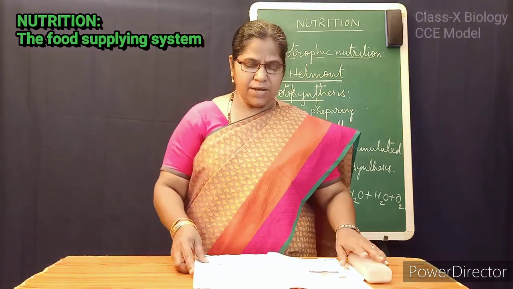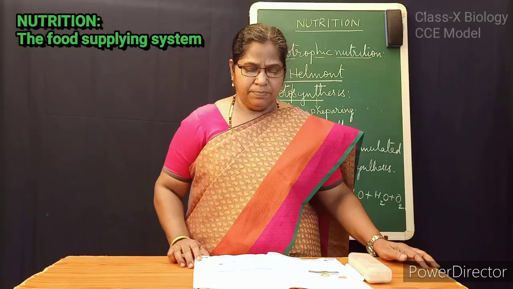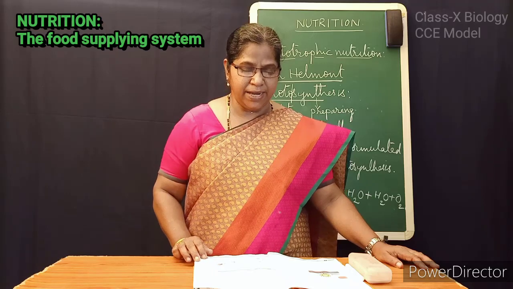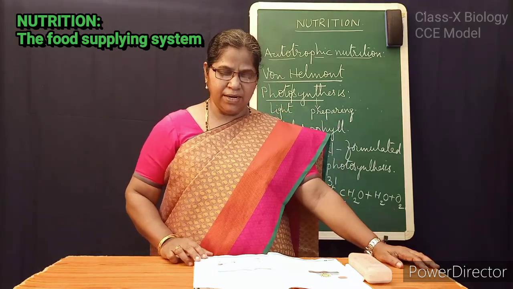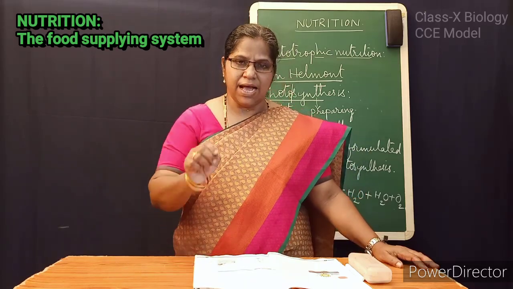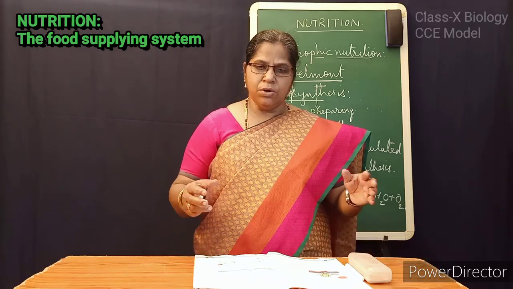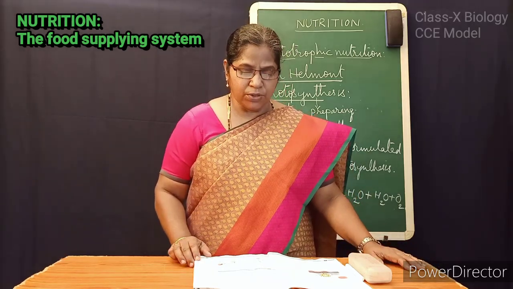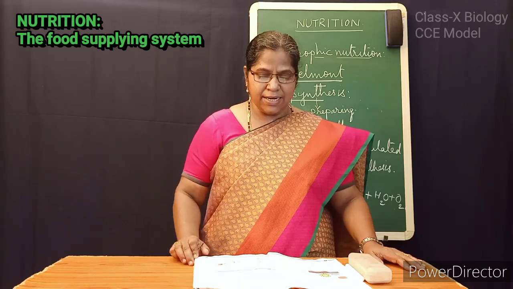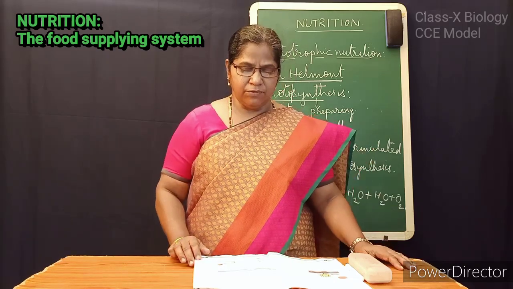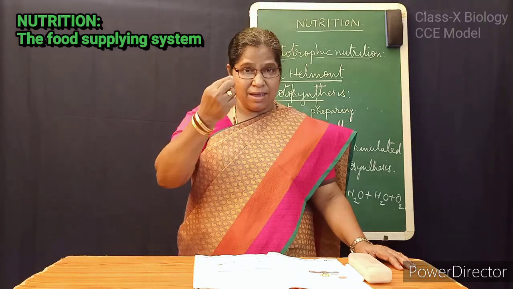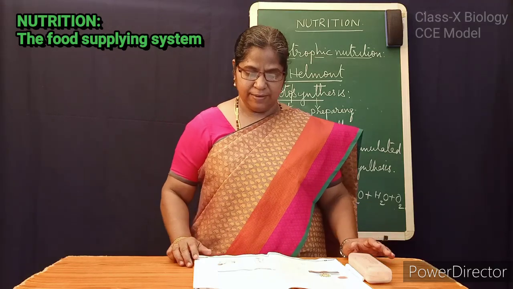This Van Neel, first he worked on purple sulfur bacteria and found light plays a specific role in photosynthesis. Instead of water, they used hydrogen sulfide as the starting material. Here, no oxygen is liberated during photosynthesis. Instead, element sulfur is evolved. Later, the same similar process, photosynthesis in plants, he proposed the above mentioned equation.